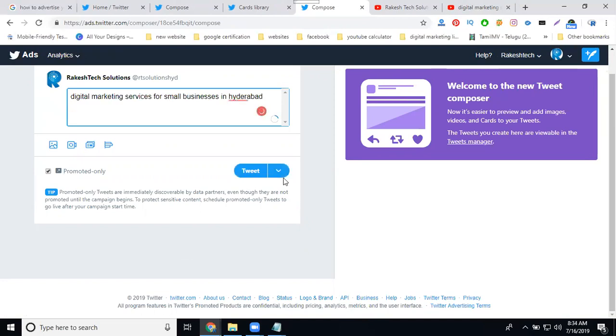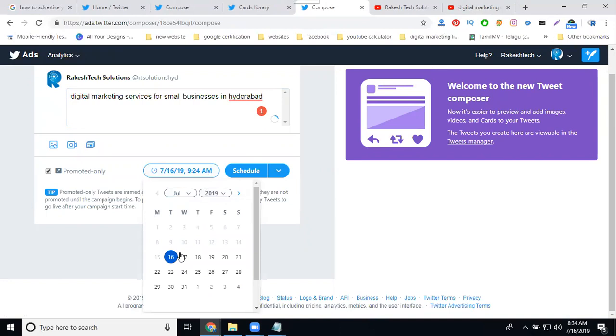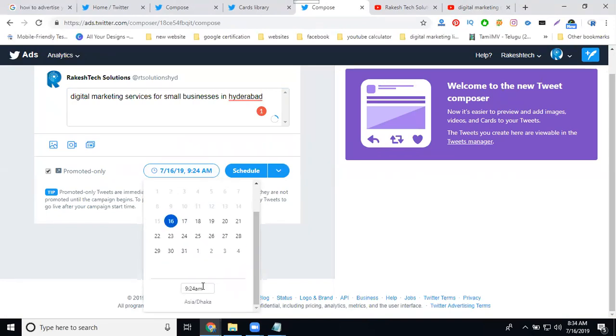So anything you have to post, set the date and times. We do not set a customized time. Always set it after half an hour.